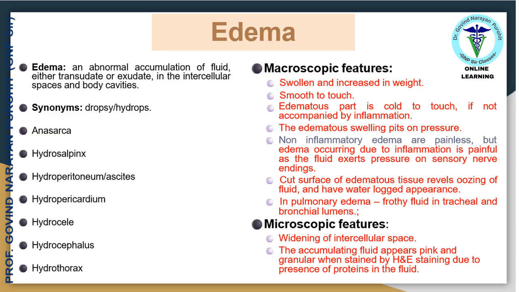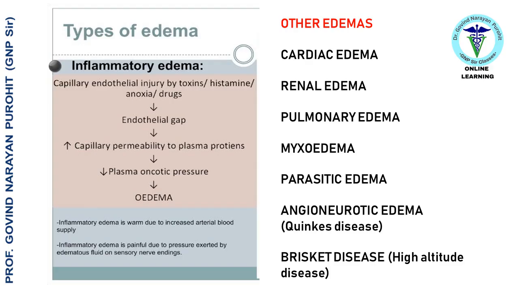The macroscopic features of edema are: it is swollen, cold and smooth to touch. The swelling pits on pressure. The microscopic features are also shown above and include the pink and granular nature of fluid with widening of intercellular spaces. There can be different types of edema including inflammatory edema, cardiac edema, renal edema, pulmonary edema, myxedema, angioneurotic edema,